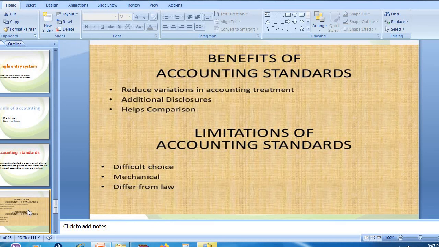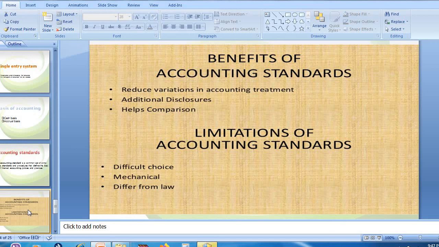So accounting policy, accounting standard 1 says there should be complete disclosure of accounting policy. That means whichever method they have used, or if there is a sudden change in methodology, that needs to be disclosed, because of which external users can get proper information, and they can take a decision.